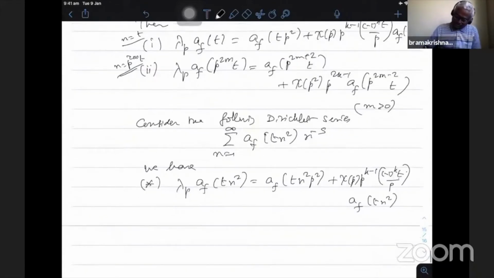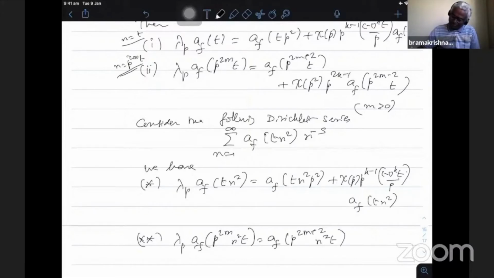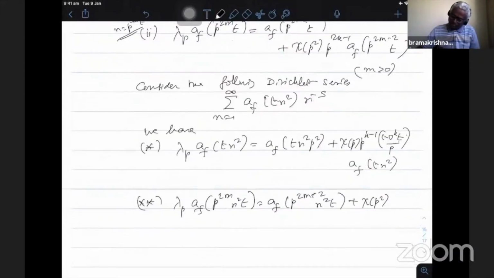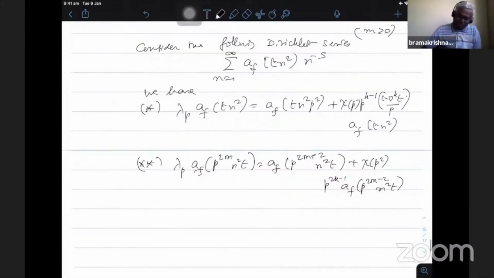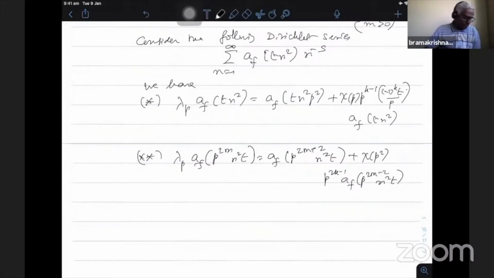The second one is lambda p a_f(p^(2m) n^2 t). The only difference is that instead of t, I put t n^2 in the previous one. When I put n equal to 1, these two will become the same. So a_f(p^(2m+2) n^2 t) plus chi(p^2) p^(2k-1) a_f(p^(2m-2) n^2 t). Now these are the two equations we are going to use, which, assuming that f is a Hecke eigenform, I am getting.